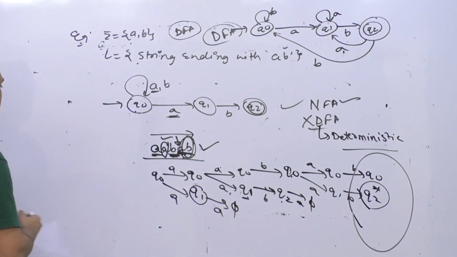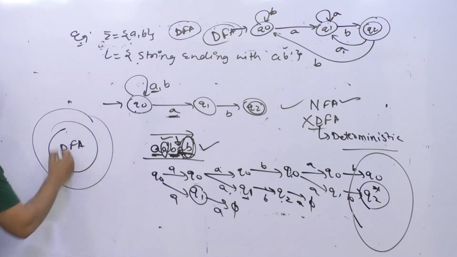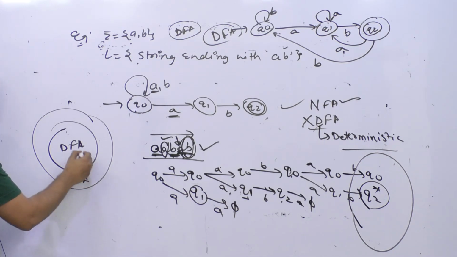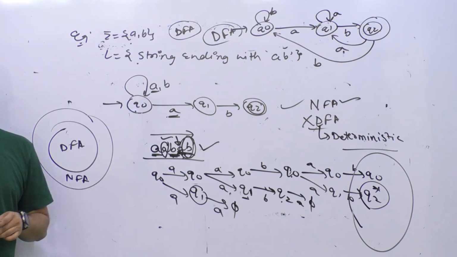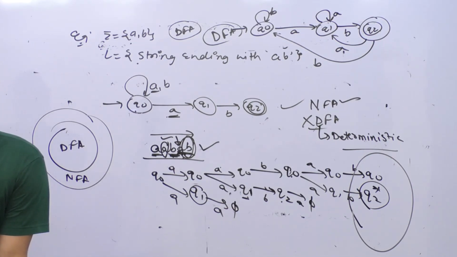So by definition we say every DFA is also an NFA, but every NFA is not a DFA. Not all NFAs are DFAs, every NFA cannot be a DFA, but every DFA is an NFA.